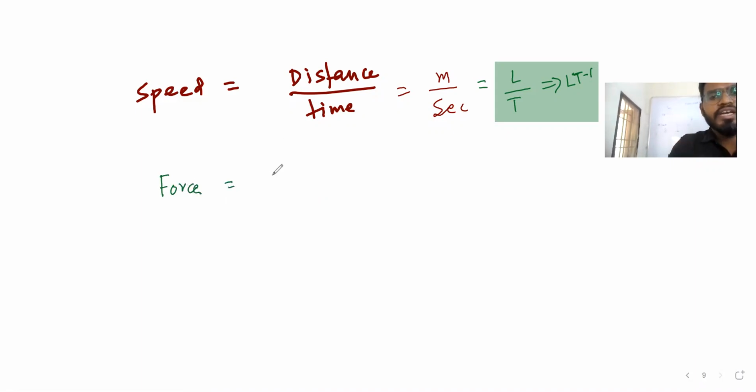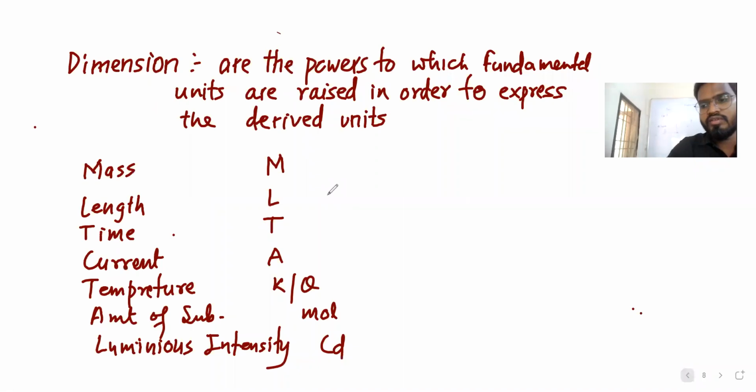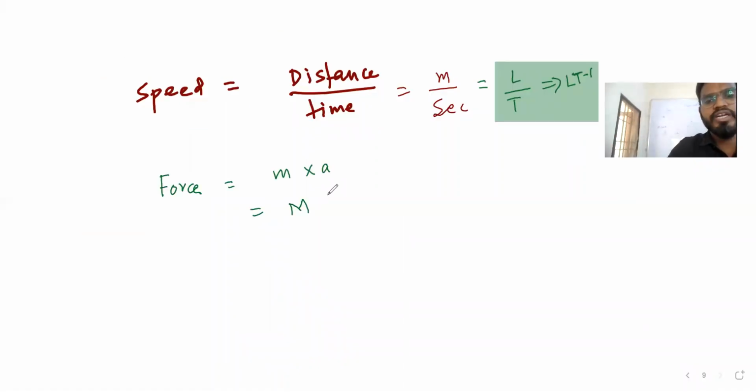Force, if you see, then what? M into what? A, right? Mass is what here? Kg. Kg is what? M, right? Dimensional formula. Let's write the unit first. First we'll write the unit, then it will be followed by kg, and the unit of acceleration is meter per second square.